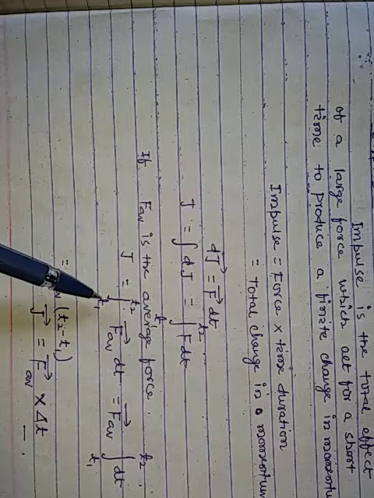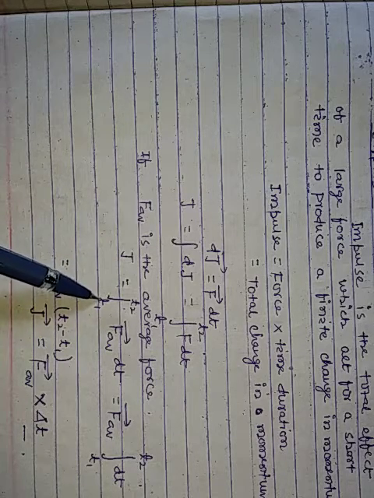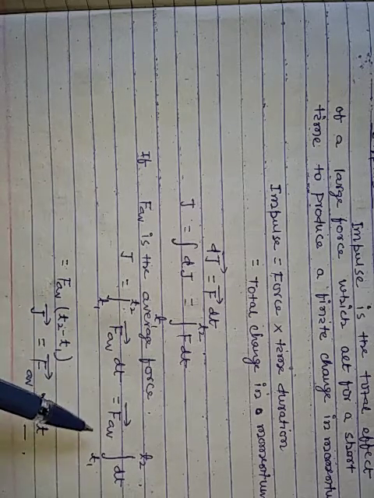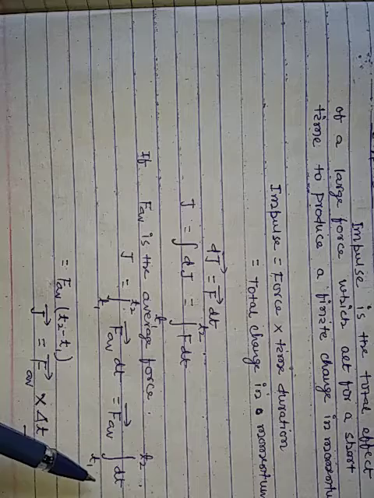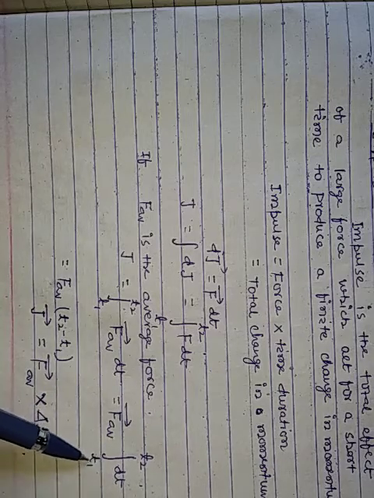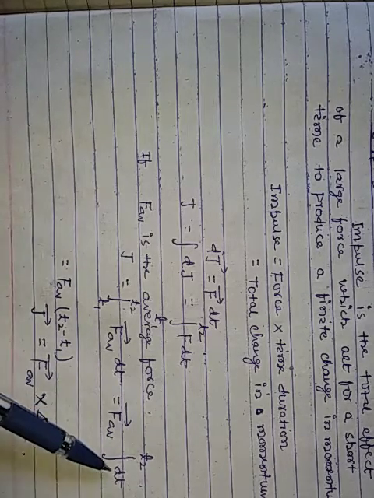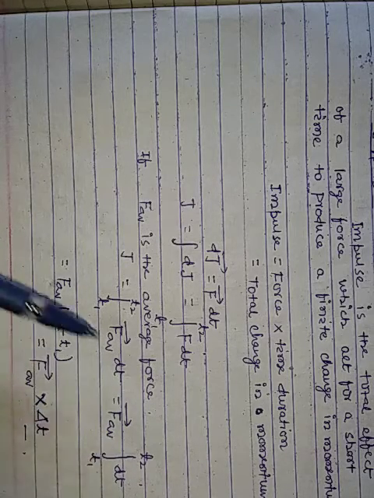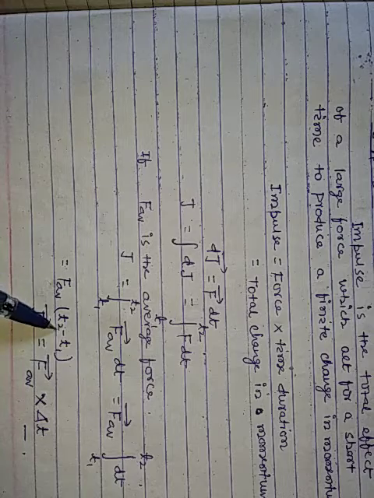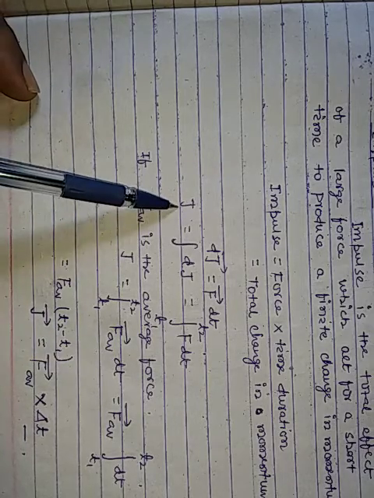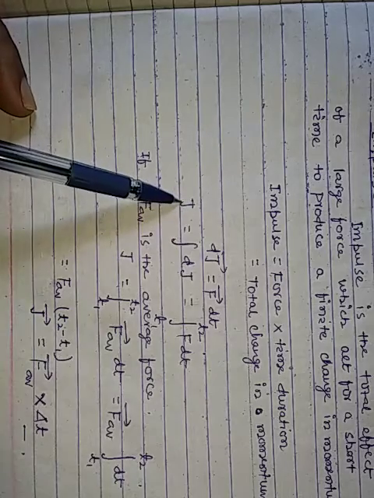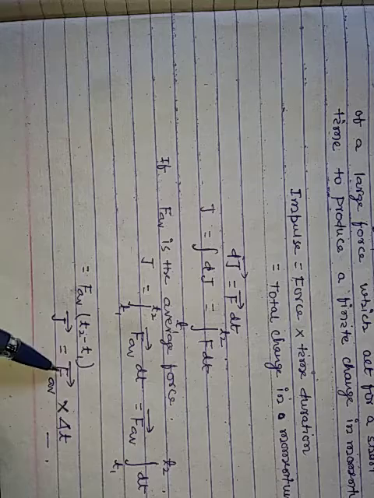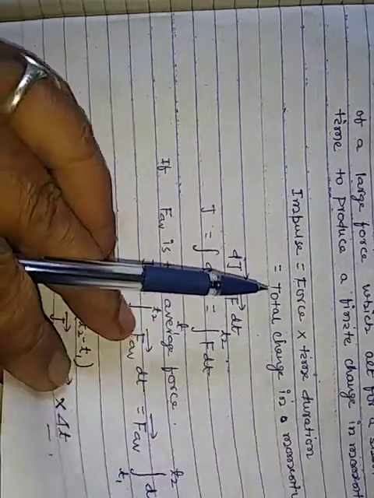F_AB can be taken out, and the integration of dt is t, with upper limit minus lower limit, so t2 minus t1. So J represents impulse, and J is equal to F_AB into delta t.